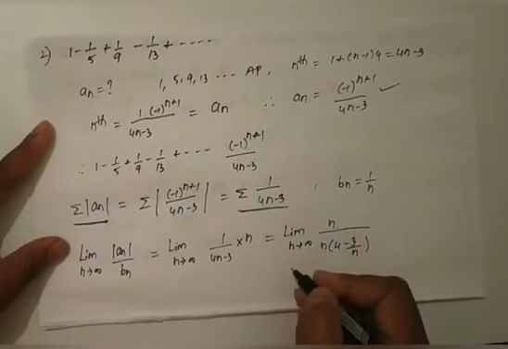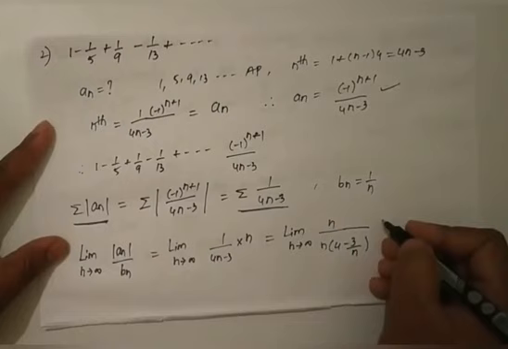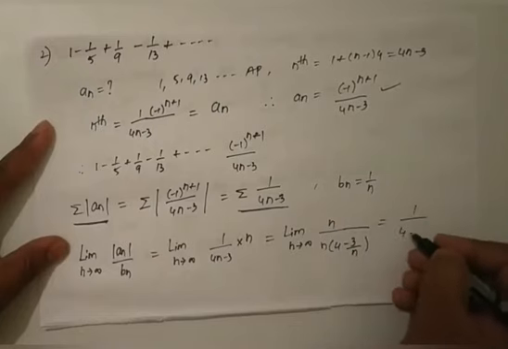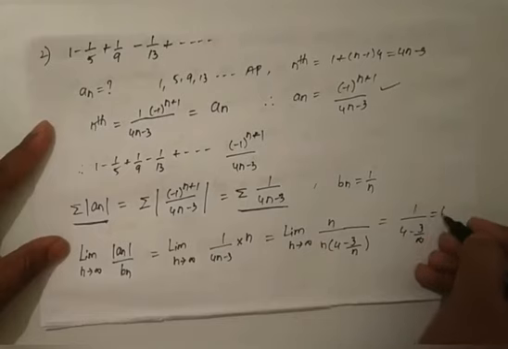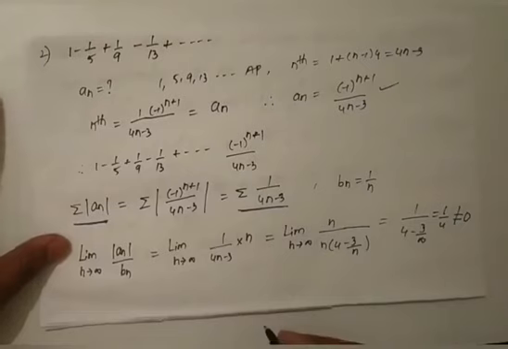After that we apply n tends to infinity. So we get 1 by 4 minus 3 by infinity, and 3 by infinity is 0. Therefore 1 by 4, which is not equal to 0 and finite.